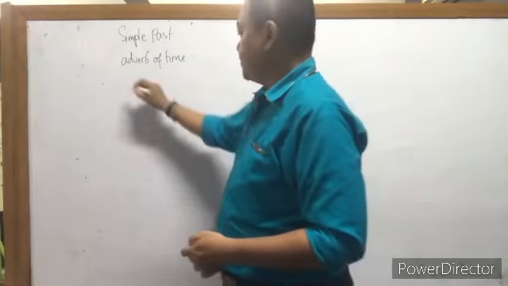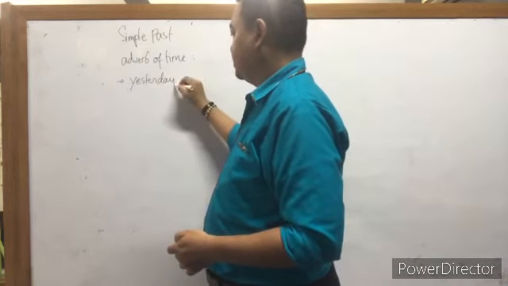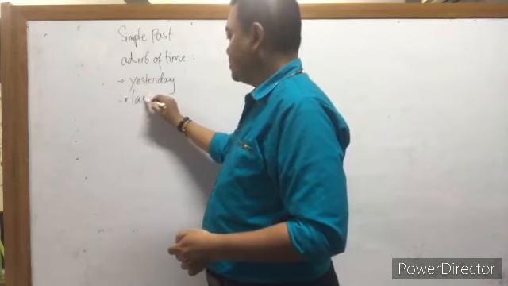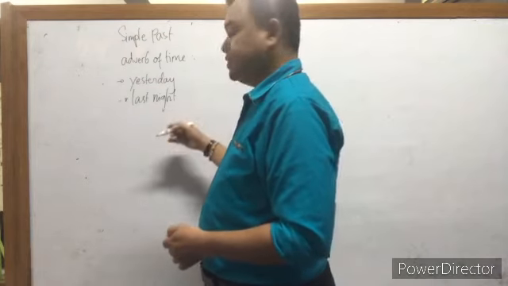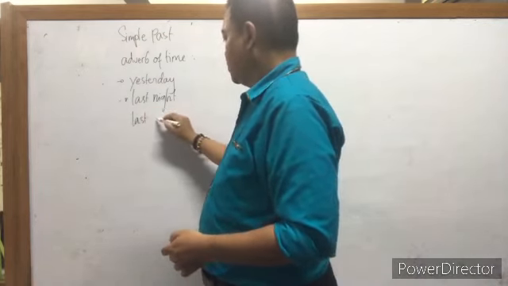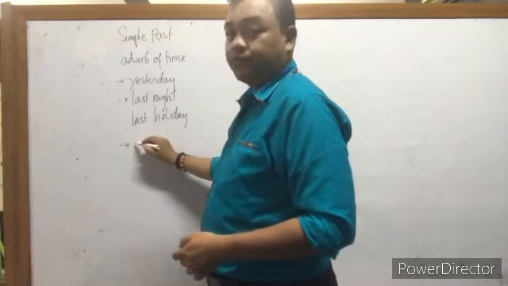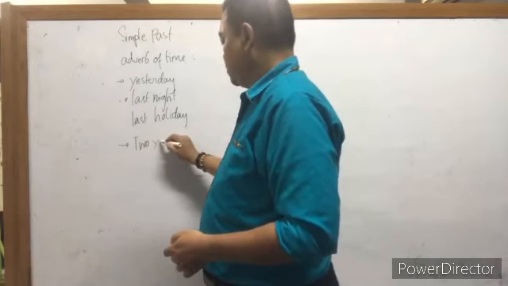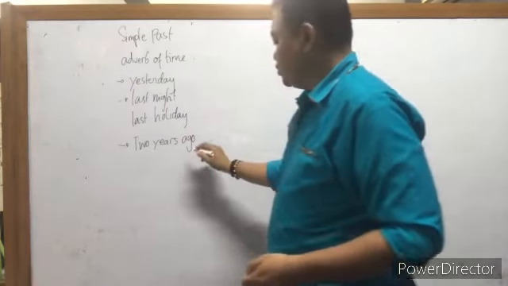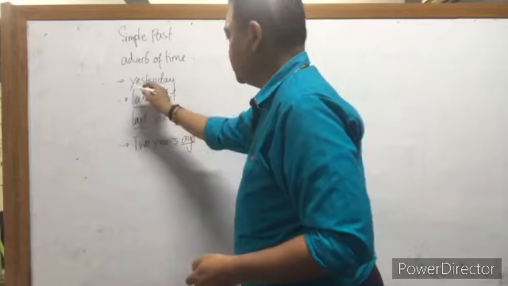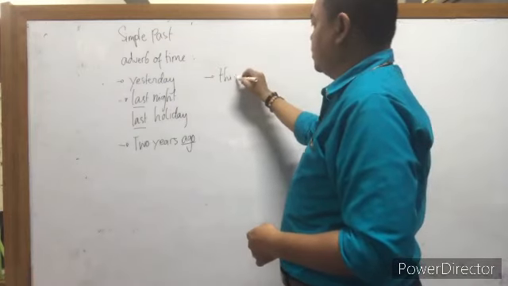The adverbs of time for simple past are, for example, yesterday, or maybe last night, or last holiday, or for example 2 years ago. We can use ago, we can use last, or yesterday, or it can be this morning.